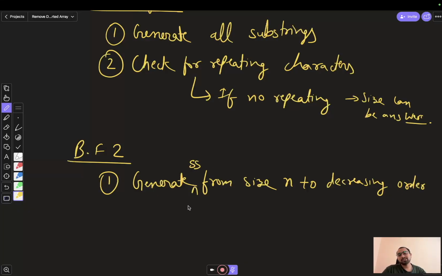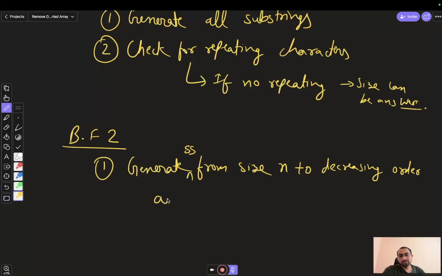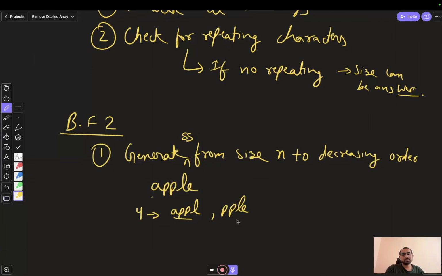What I mean is, when we get any word, let's say apple, first we will try to generate the substring of size 5 only. It will be 1, 2, 3, 4, 5, but it has repeating characters. Then of size 4 we will generate APPL and PPLE. We see that still in these there are repeating characters.